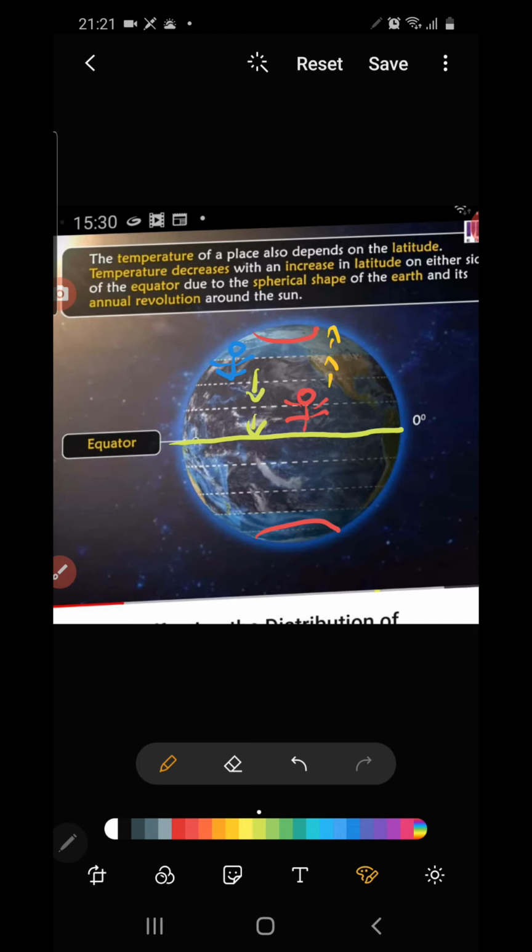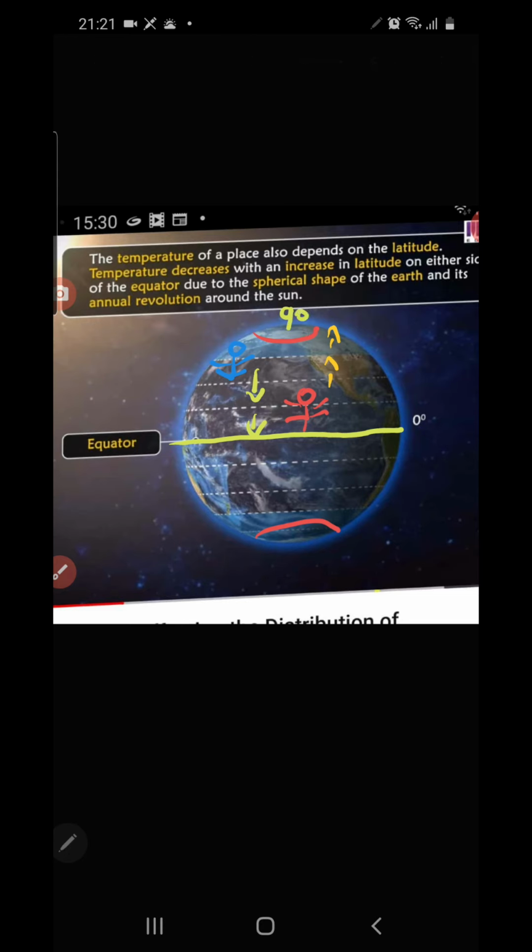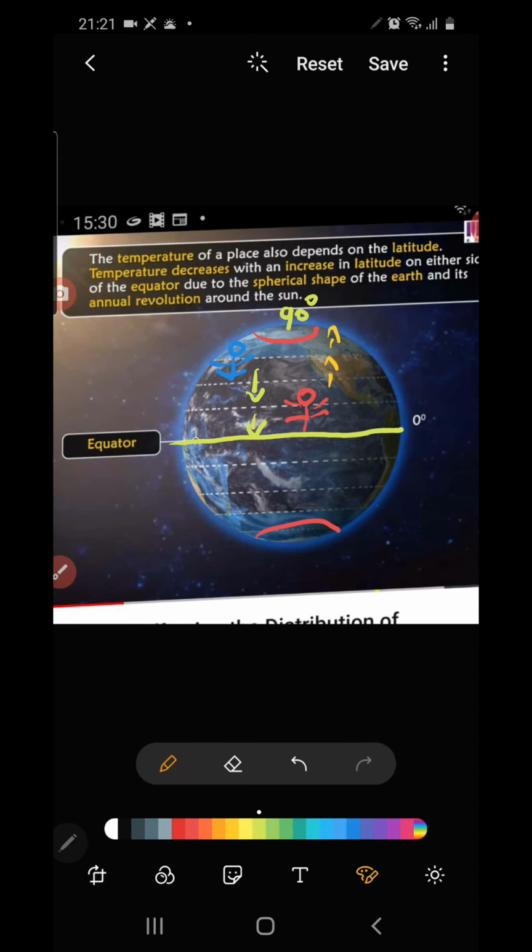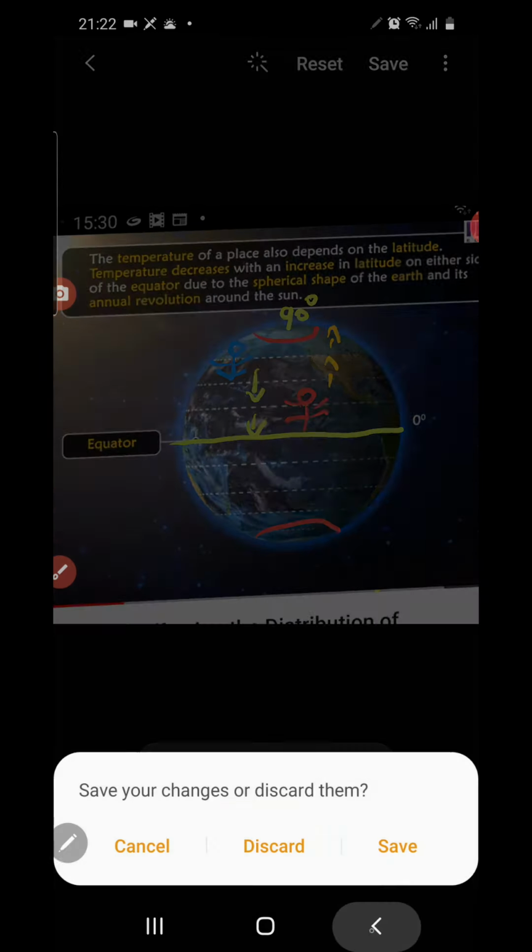As you move from the lower latitude to the higher latitude, which are in the polar region, because this is 90 degrees, so this is a higher latitude. From the lower latitude to the higher latitude, temperature decreases. As the place is located from the higher latitude to the lower latitude, what happens? Temperature increases. Clear? So let's see this point from the textbook.